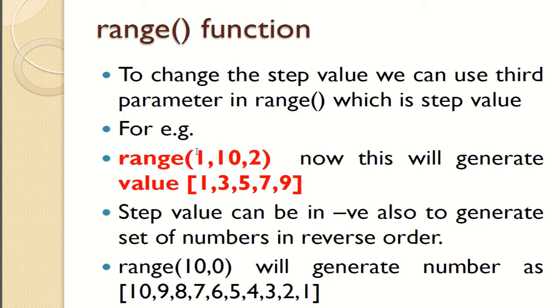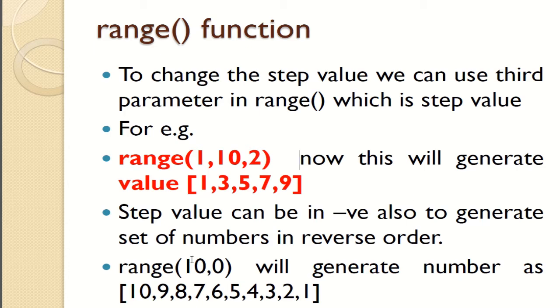So for that we'll give the step also, like from 1 to 10 it will be the range, but it will move in steps of 2, like 1, then 3, 5, then 7, then 9. Okay, if we give 3, then 1, then 4, then 7, then 10 does not come, no. So 1, 4 and 7, only 3 values we'll get if step is what? 3. Okay, so the step value can be negative also. If we write here -2, then it will move in a negative direction.